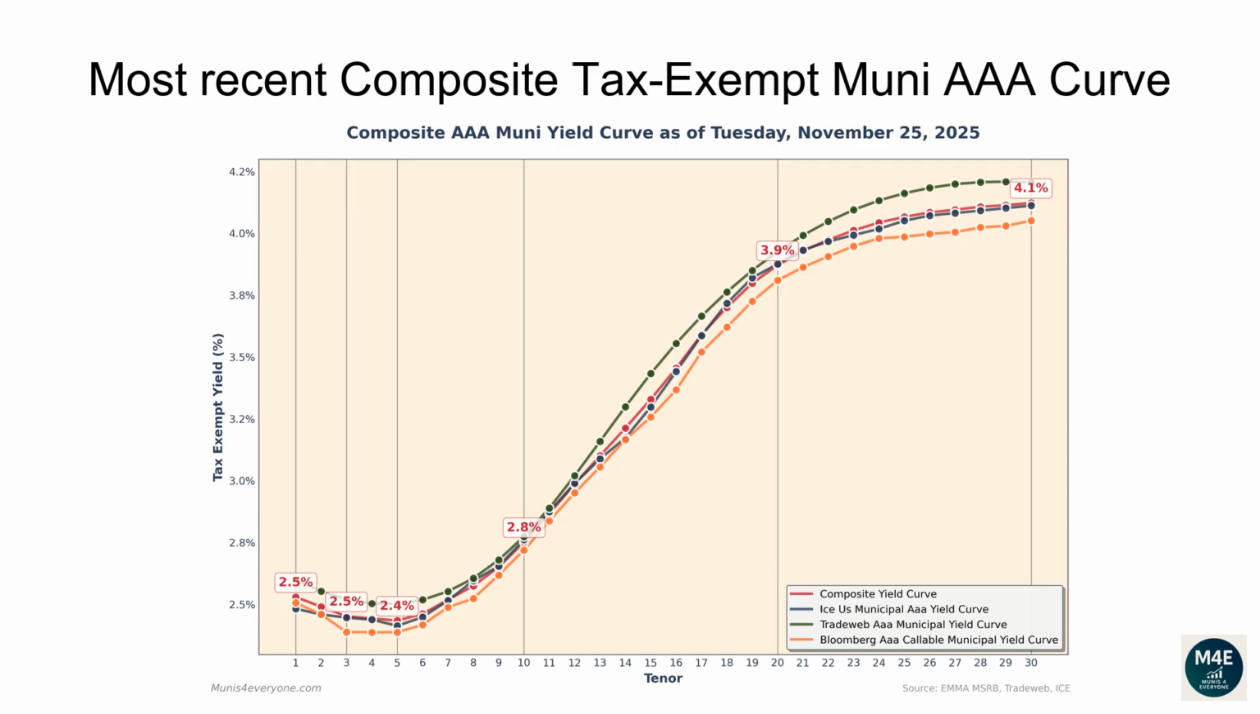The one-year composite tax-exempt yield is 2.53%. The two-year yield is 2.49%. The 3-year yield is 2.45%. The 5-year yield is 2.43%. The 10-year yield is 2.75%. The 20-year yield is 3.87%. The 30-year yield is 4.12%.